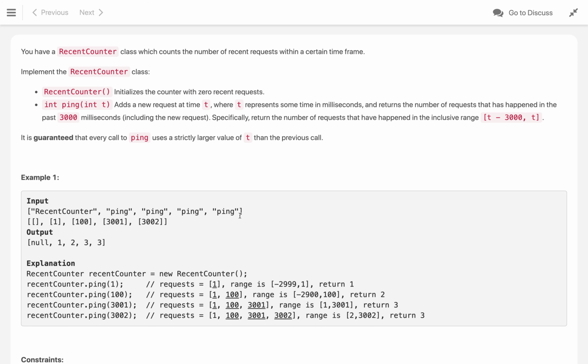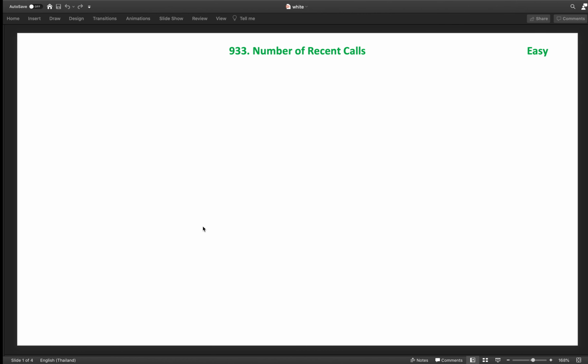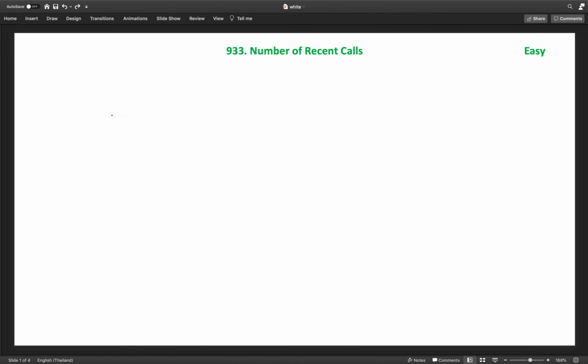So, how will we solve this problem? We have to design a class RecentCounter which will maintain a counter that holds data from the current time t, where we get the ping method, back to t minus 3000, and we have to return the number of recent calls in this time frame.